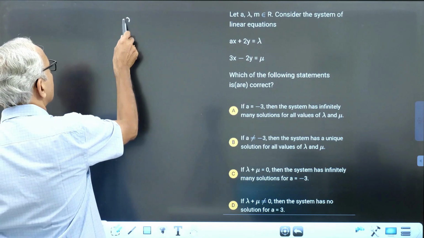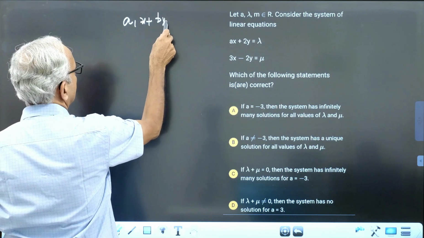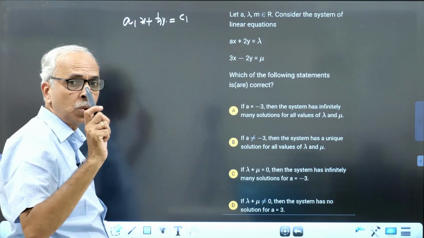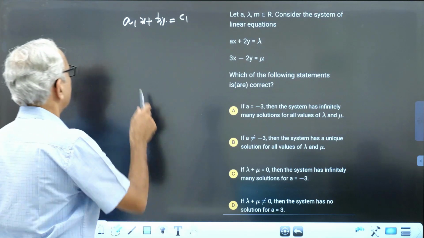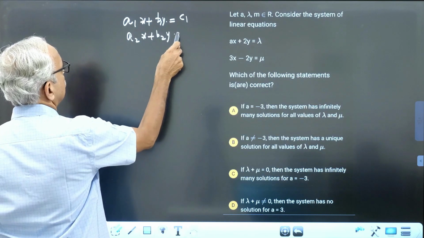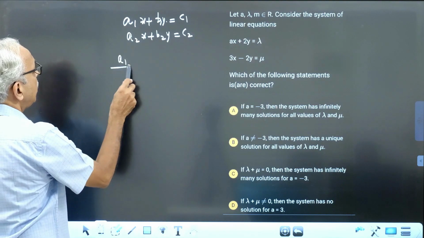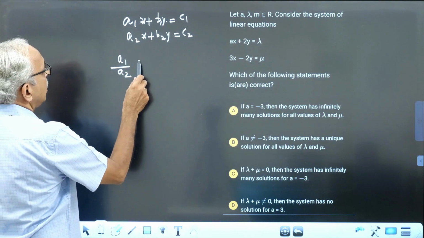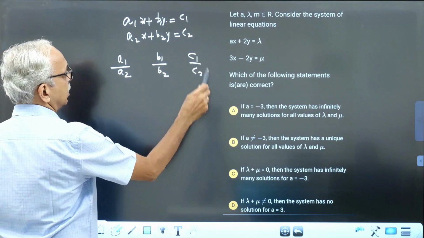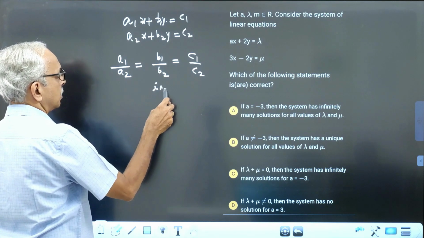You have a result like this. a1x plus b1y is equal to c1. It's one equation. There are only two variables, x and y. a2x plus b2y is equal to c2. You have a result like this. a1 by a2 is equal to b1 by b2 is equal to c1 by c2. All the three things are equal, we get infinite solutions.